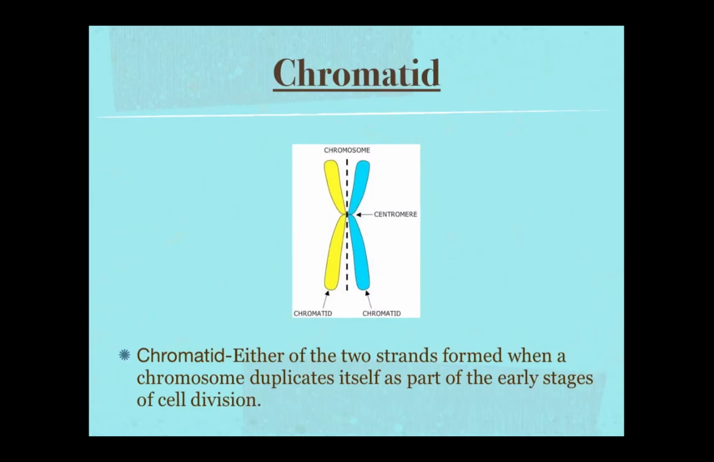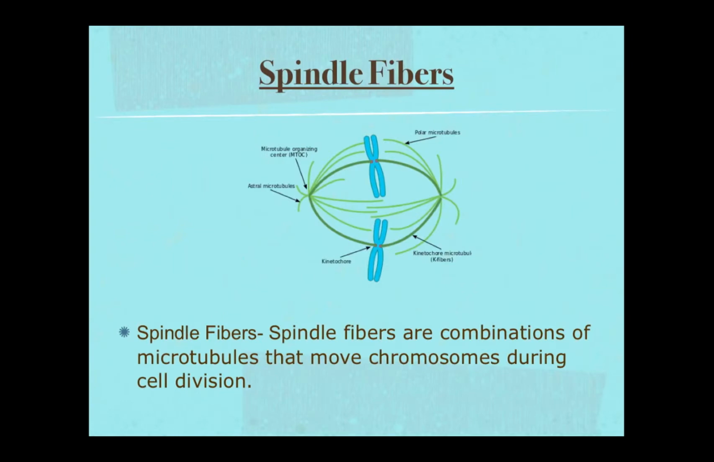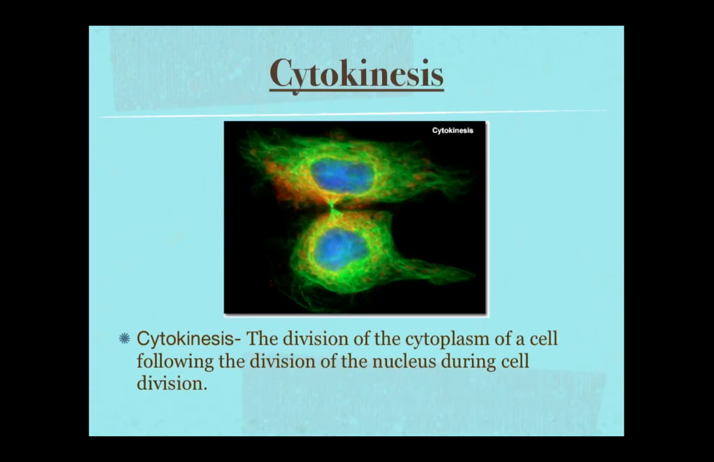Chromatid, either of the two strands formed when a chromosome duplicates itself as part of the early stages of cell division. Centromere, the attaching point between two chromosomes. Spindle fibers. Spindle fibers are combinations of microtubules that move chromosomes during cell division. Crossing over, a process occurring during meiosis wherein two chromosomes pair up and exchange or swap their DNA.